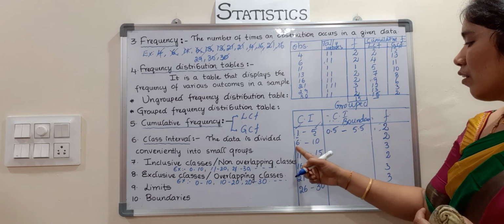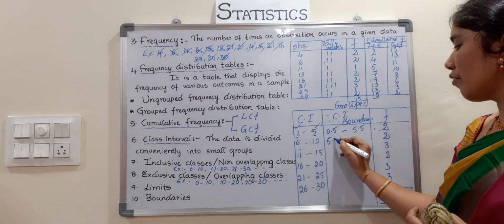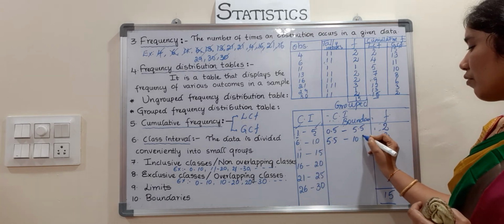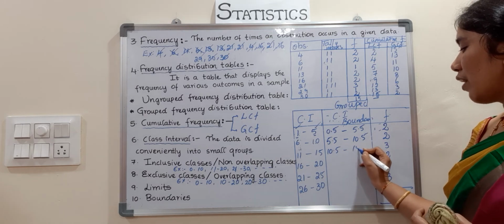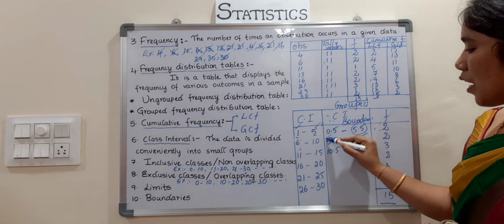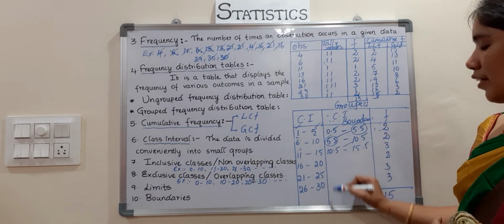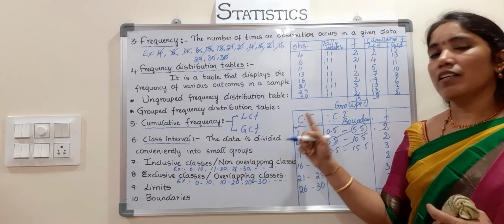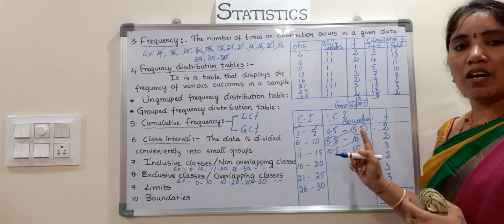In the same way, subtract 0.5 from 6 to get 5.5, and add 0.5 to the next upper limit 10 to get 10.5. Next, 11: follow the same method, subtract and add. Like that, limits or class intervals are converted into boundaries.